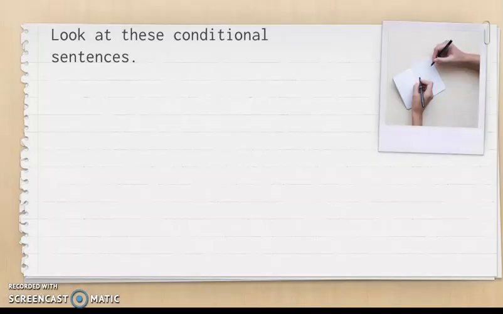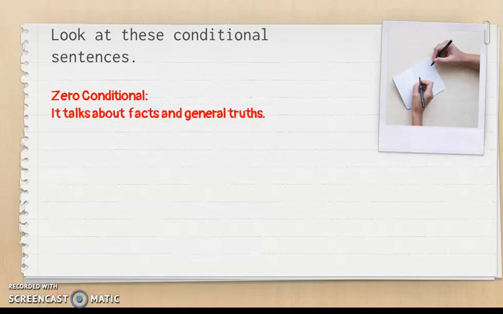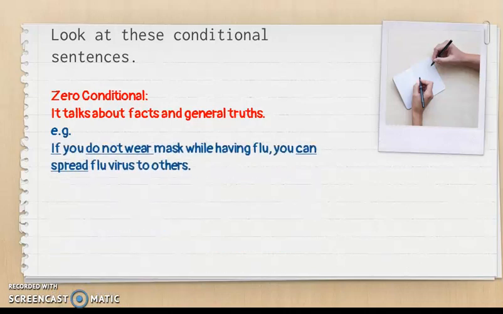So what are conditional sentences? I'm going to teach you the first type of conditional sentence, zero conditionals. Let's take a look at different sentences so that you can understand what zero conditionals are. Zero conditionals usually talk about facts and general truth. For example, if you do not wear a mask while having flu, you can spread flu virus to others. So it is talking about a general truth.